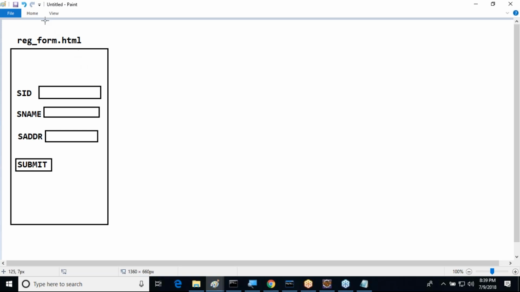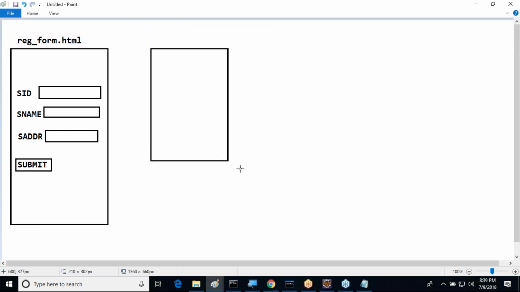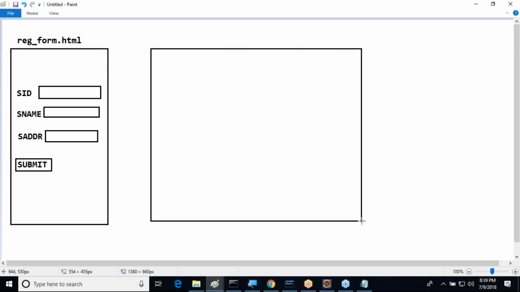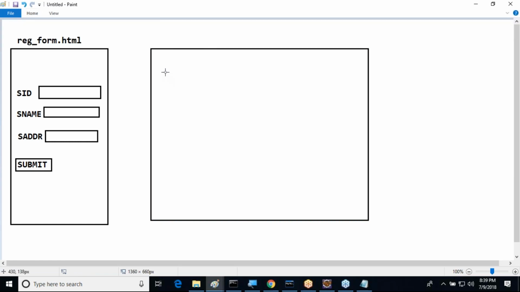Good, it's available. The server-side application is available here. This is my server-side application. I want to take a registration servlet. Okay, sir, just a servlet I want to prepare.